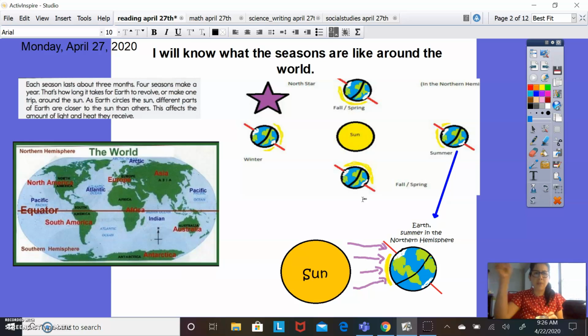And as it circles around the sun, different parts of the Earth are closer to the sun than others, and that affects how much light different parts of the Earth are getting and how hot the heat that it receives.